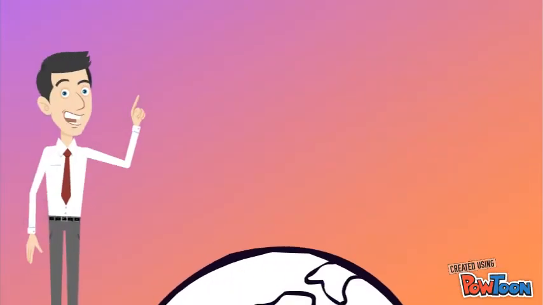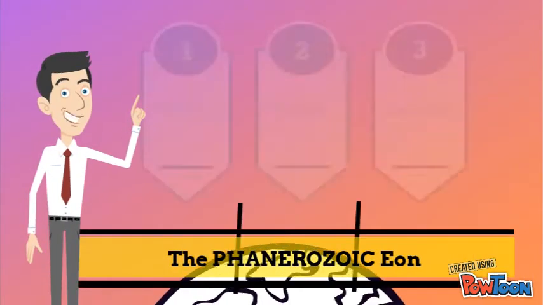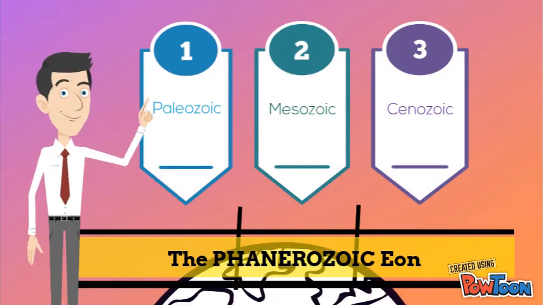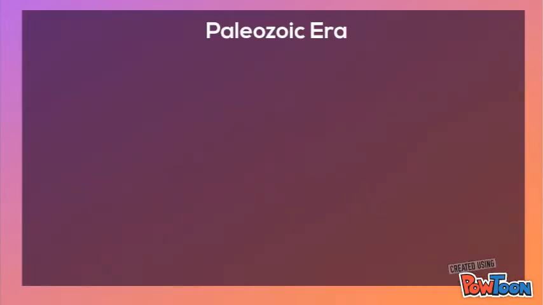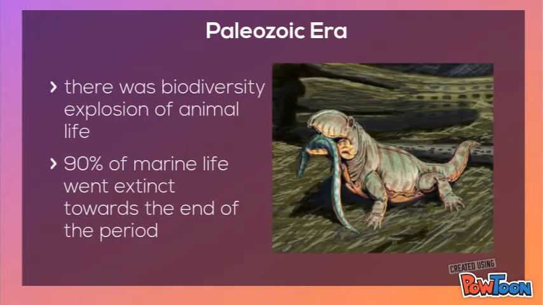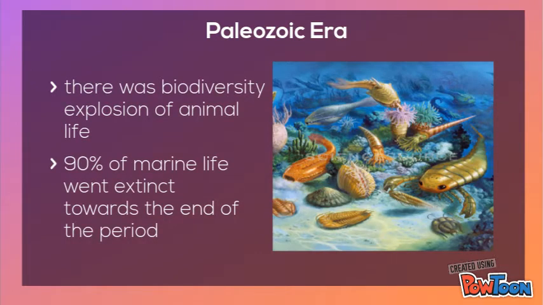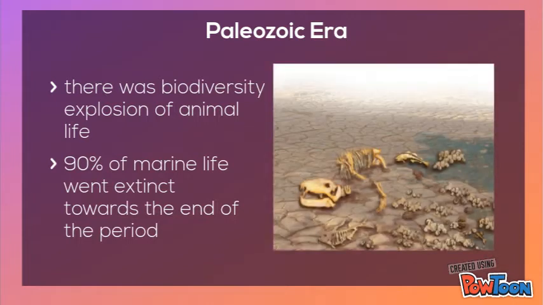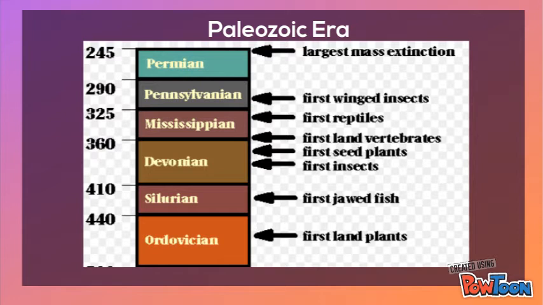The Phanerozoic Eon is divided into 3 eras: Paleozoic, Mesozoic, and Cenozoic. The Paleozoic era had 2 important events: biodiversity explosion of animal life and extinction of around 90% of marine life towards the end of the era. Paleozoic is divided into 7 periods: Cambrian, Ordovician, Silurian, Devonian, Mississippian, Pennsylvanian, and Permian. Most of these were named after the places where the rocks of that age were first investigated.